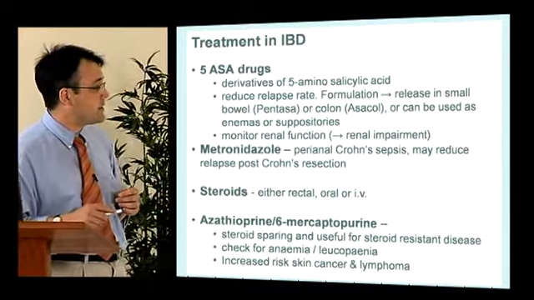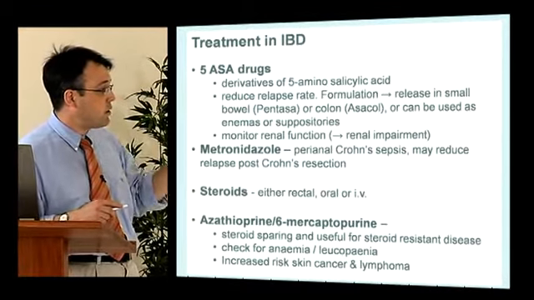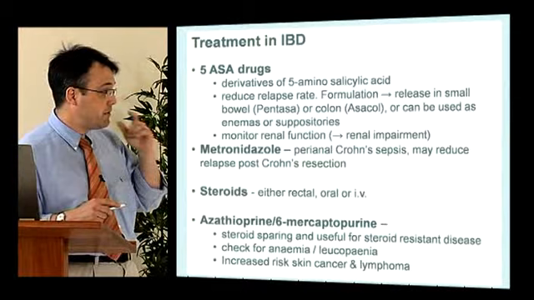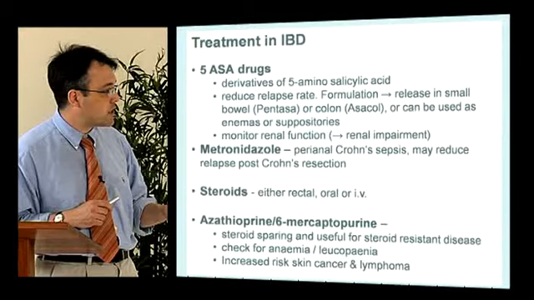Some of the immunosuppressants we use are azathioprine or its derivative 6-mercaptopurine, and this is basically used for its steroid-sparing effects. Obviously, patients need regular monitoring of the blood count, electrolytes and LFTs due to the risk of anemia and leukopenia. There's also a small increased risk of skin cancer and lymphoma with azathioprine, and we counsel patients about that.